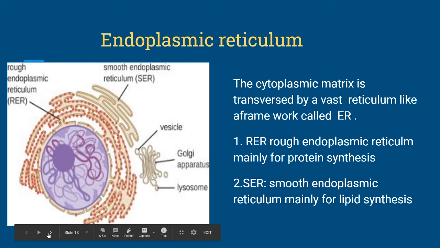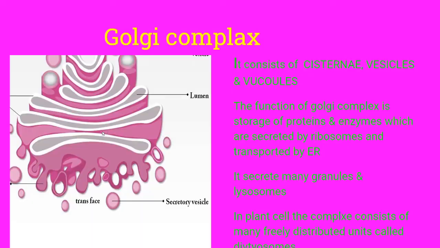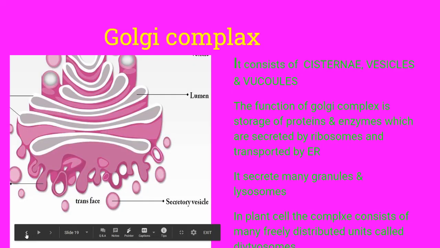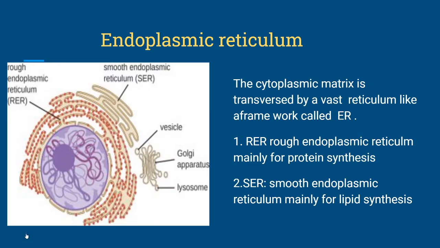The next cell organelle, endoplasmic reticulum. Endoplasmic reticulum is enmeshed from the nuclear membrane. So the cytoplasmic matrix is traversed by a vast reticulum-like structure, a framework called the endoplasmic reticulum. So here the endoplasmic reticulum shows some vesicles and some tube-like structures.